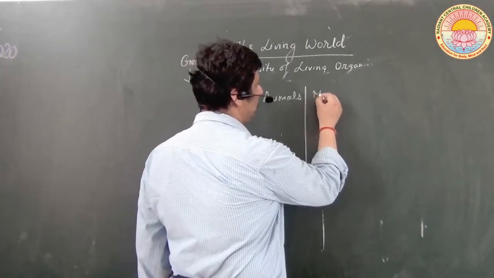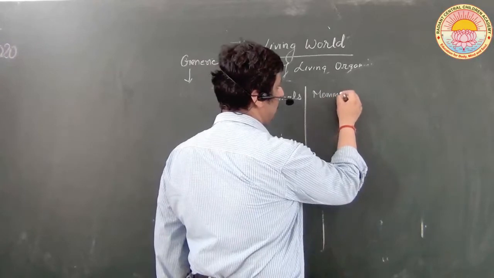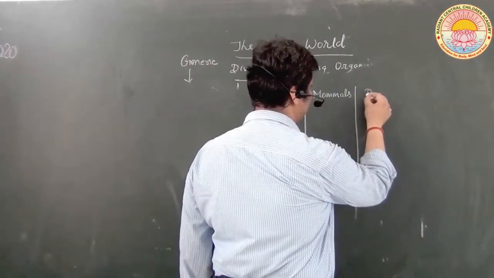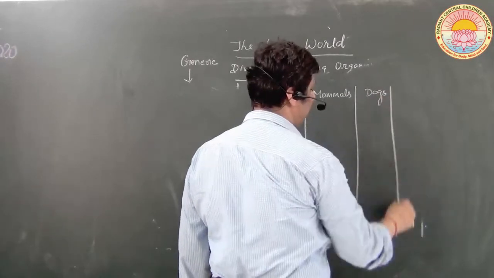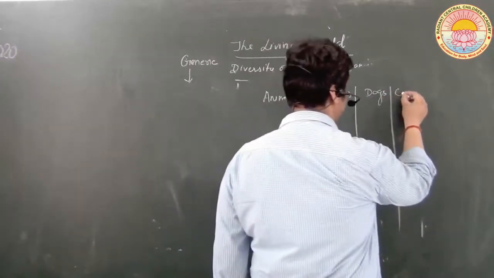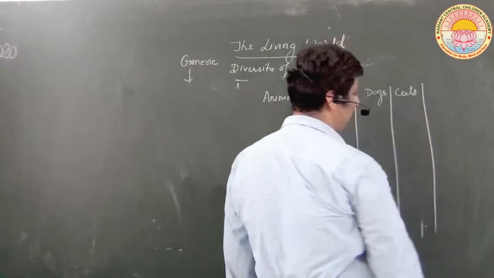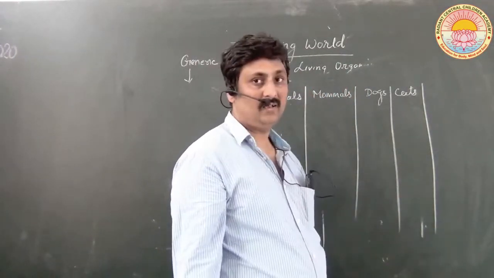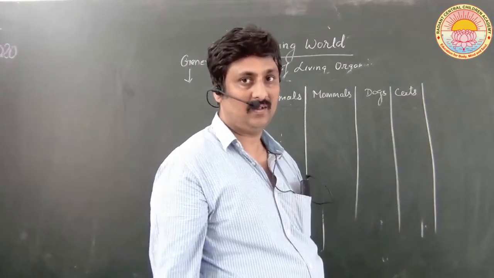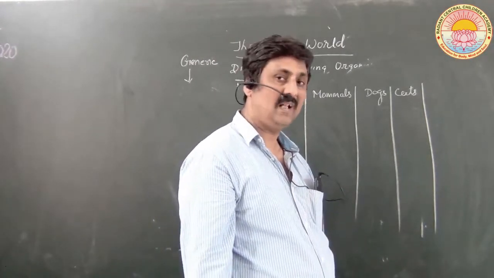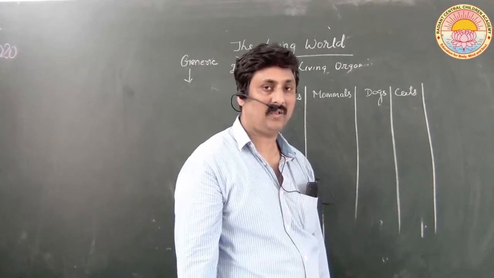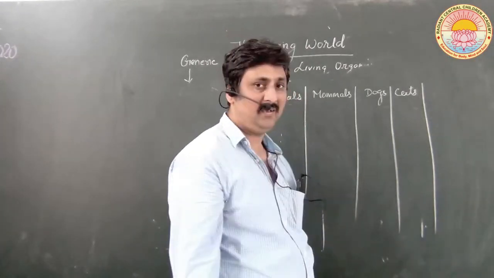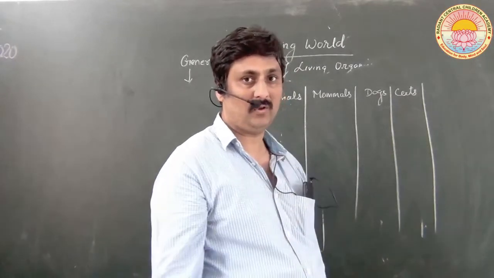If you say mammals, these are again convenient categories or taxa. Dogs, these are again convenient categories or taxa. Cats, again convenient categories or taxa. The things which I have written above, phylum, order, are scientific as such, but that is also a taxa or a taxon, or you can say a convenient category. Everything is the same. So there is no need for confusion.